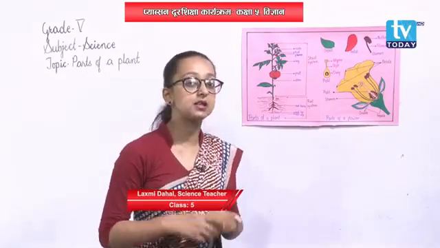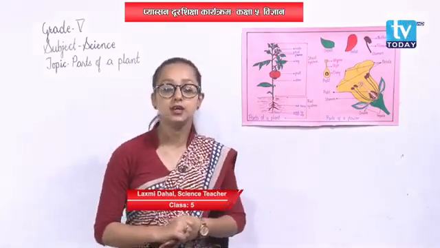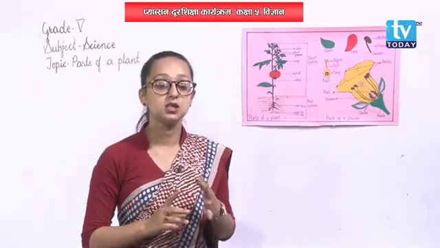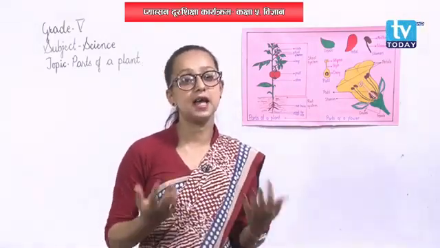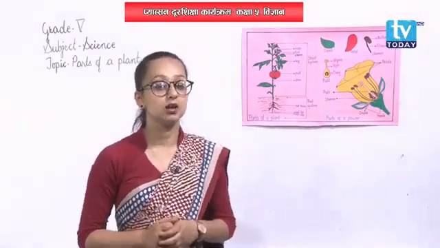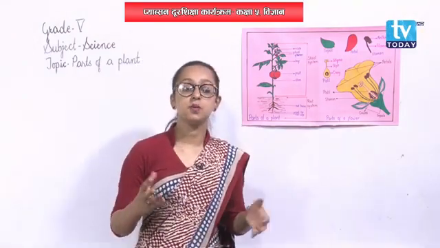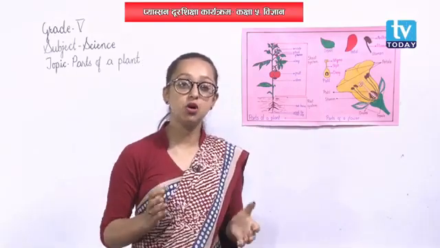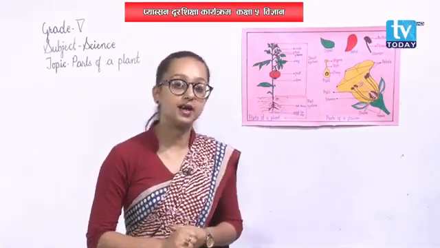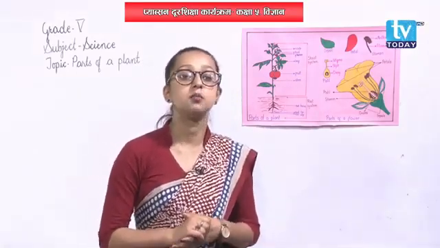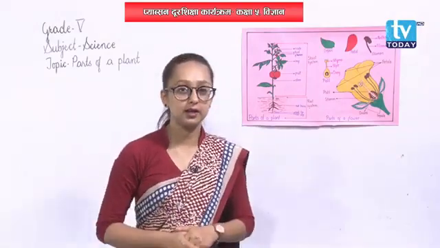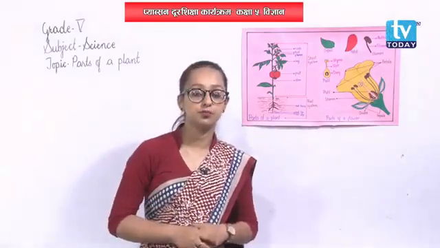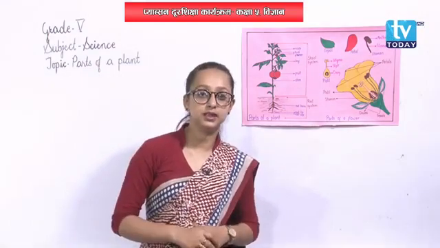Based on the stem, there are different types of plants like herbs, shrubs, trees, climbers, creepers. They all are types of plants on the basis of their stem. The plants having a strong stem can stand on their own, but the plants whose stems are weak need support to grow. They need the support of other objects.